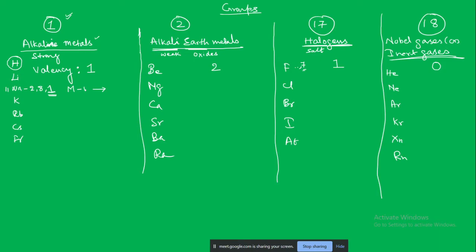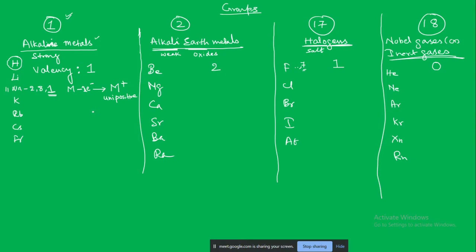Lose the electron. It is going to lose the electron. This metal is going to lose one electron to get what charge? M plus. That means it is going to form what kind of ion? Unipositive, it will form a unipositive ion.